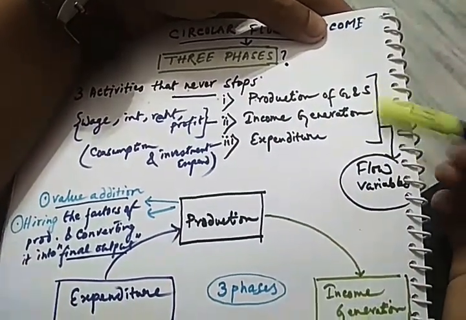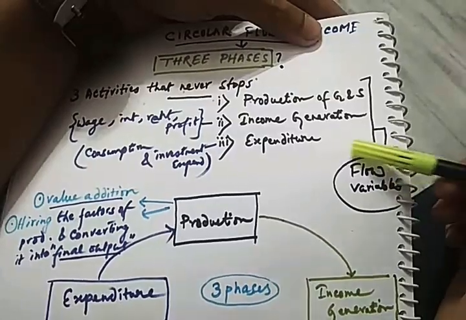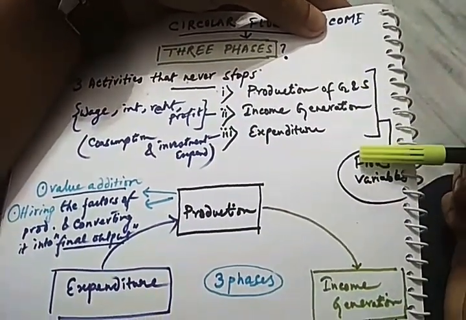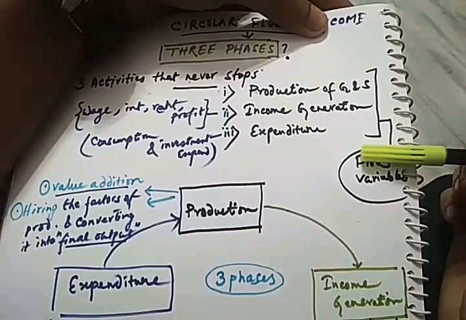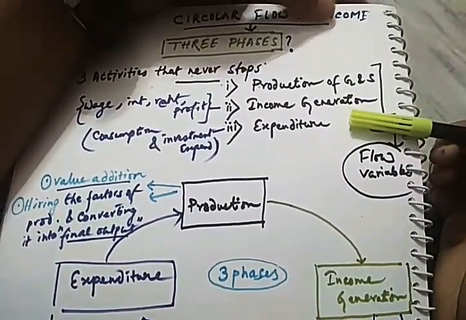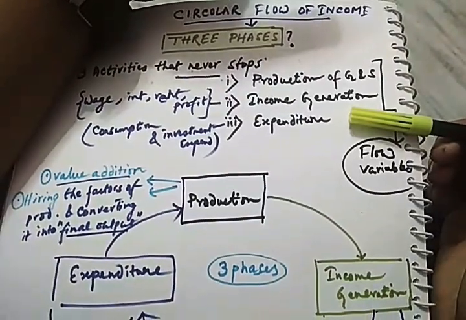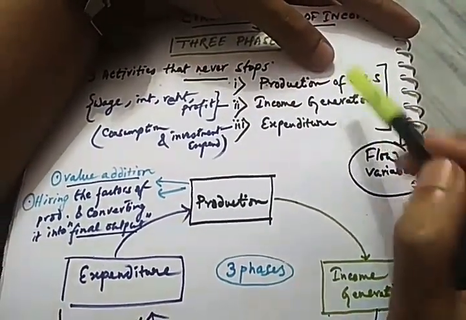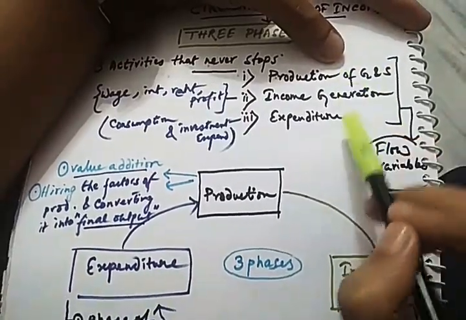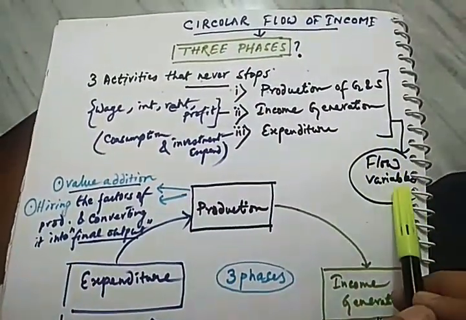These three economic activities are continuously flowing throughout our entire economy. Thus, these three economic activities do not end anytime, and it's a continuous process that started years and decades long back, and it's very hard to even predict when these three economic activities will come to an end. Therefore, these three economic activities are a flow variable.